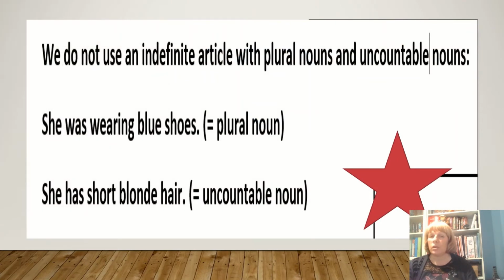We don't use an indefinite article if we're using a plural noun or an uncountable noun. So we say she was wearing blue shoes. We don't say she was wearing a blue shoes because that's plural there, shoes. She has short blonde hair. We don't say she has a short blonde hair because that's uncountable, and you might need to revise the uncountable nouns and plural nouns if you're not sure.